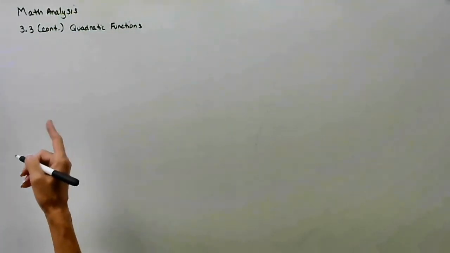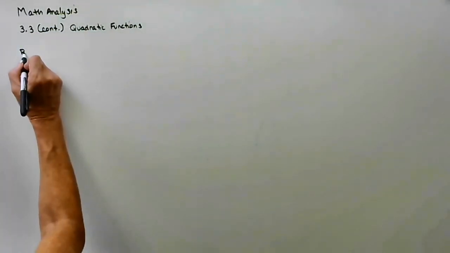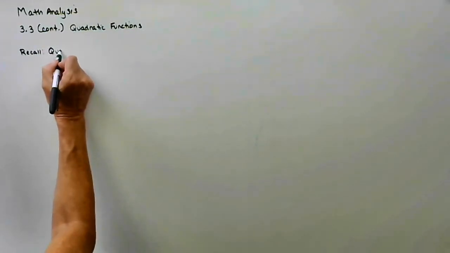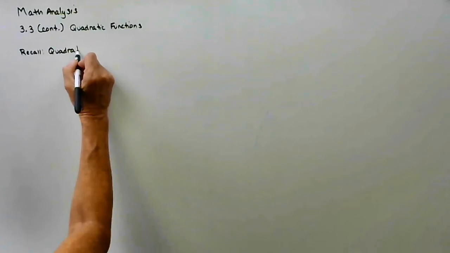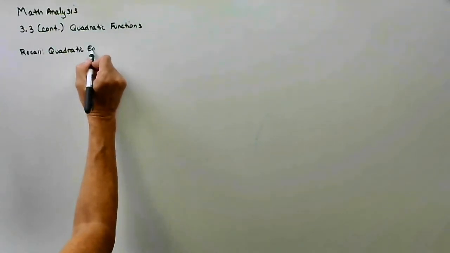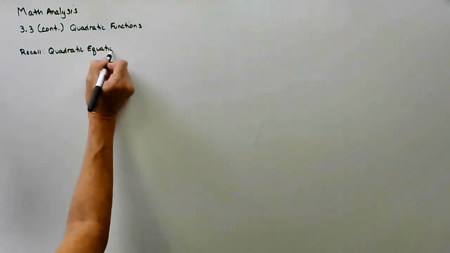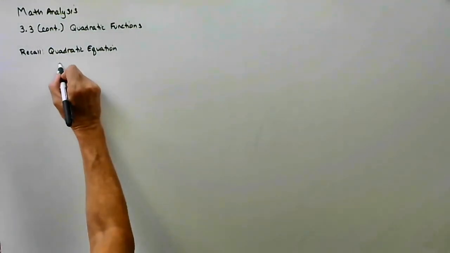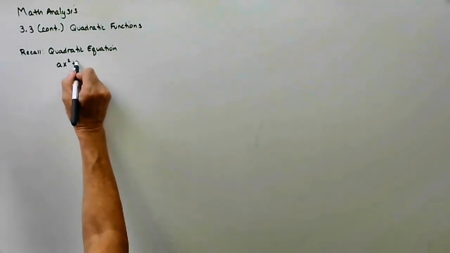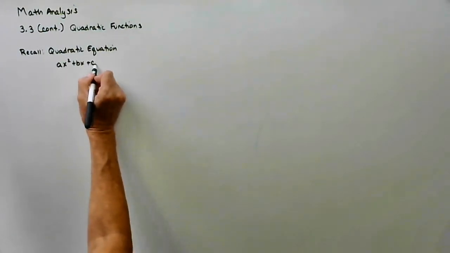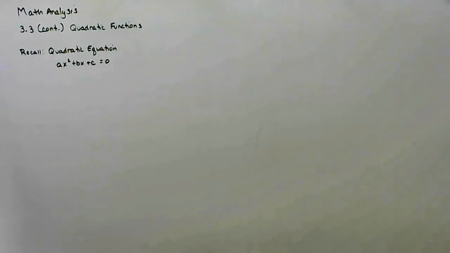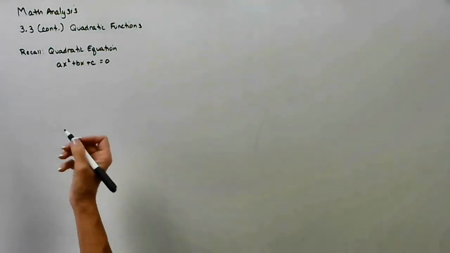So starting in reverse order, one of them looks at using the quadratic formula. So if I give you the quadratic equation ax squared plus bx plus c, we can find the quadratic formula to solve.